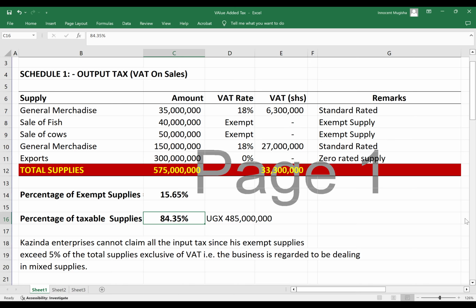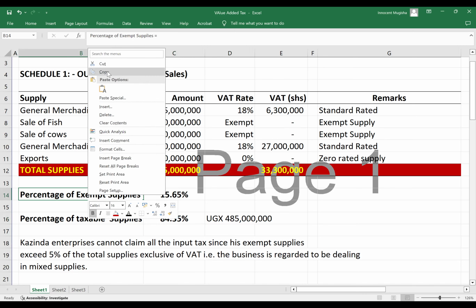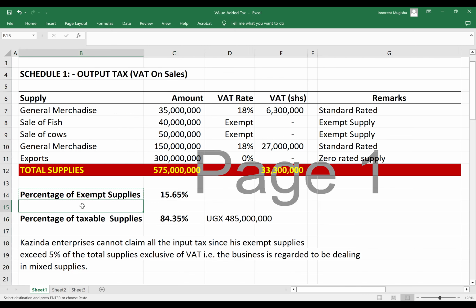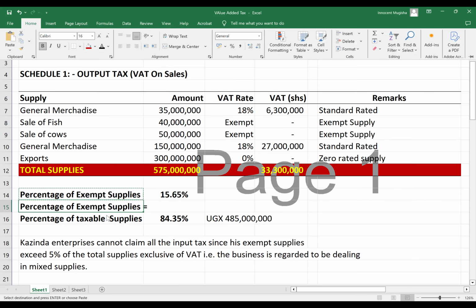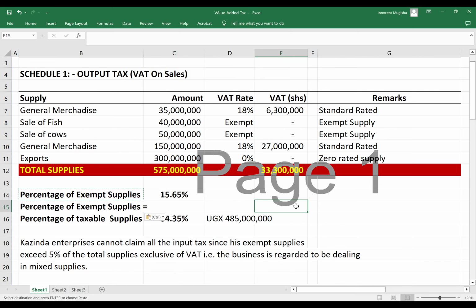Now I'm going to bring in more advanced VAT. I'm now going to take you a notch higher. I'm going to stretch you a little bit. Assuming it was the other way around. Let me change it a bit.